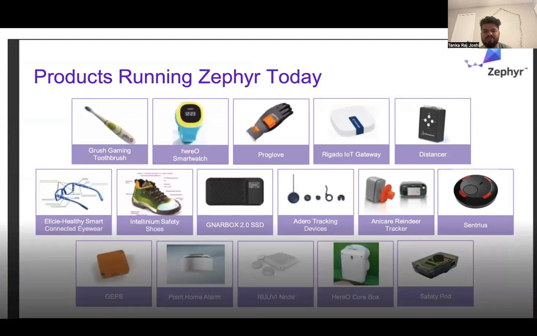Let's move into another topic, the products running Zephyr today. As we already mentioned, in different types it is used for IoT: different health devices, gym fitness tracking, gaming, toothbrush. This operating system is lightweight, secure, and fast in processing. Smartwatches, gloves, and so on are some examples. Healthy smart connected IoT devices use particular sensors to process the data. They are using the Zephyr operating system. These are a few examples of where Zephyr has been used.